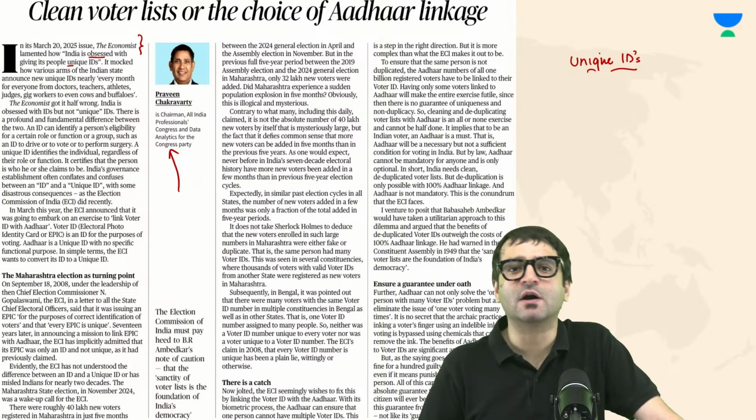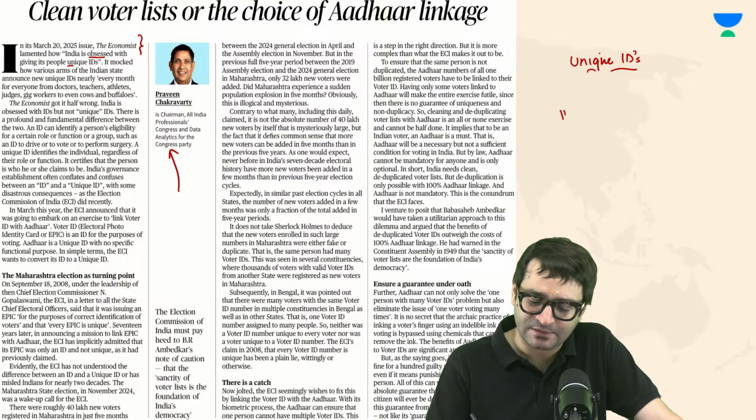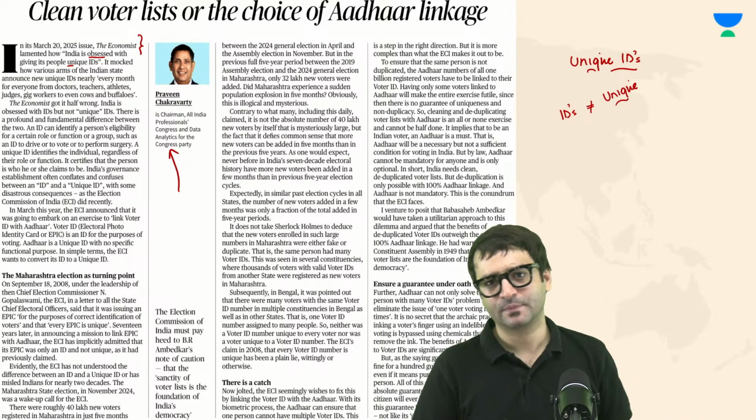the Economist is half wrong because we are obsessed with giving people IDs, but IDs do not necessarily mean unique ID. What is a unique ID? For example, Aadhaar. Aadhaar is a unique 12-digit identification number.